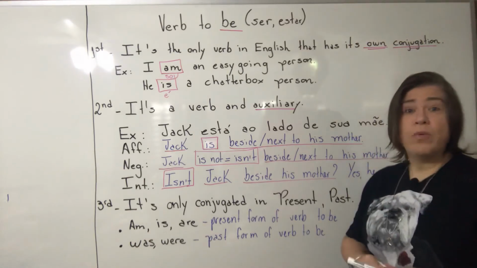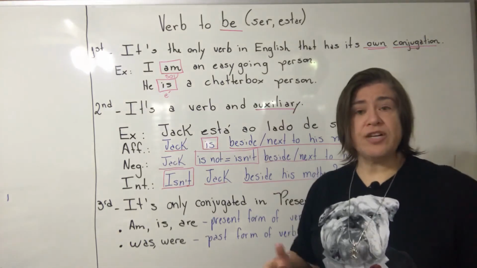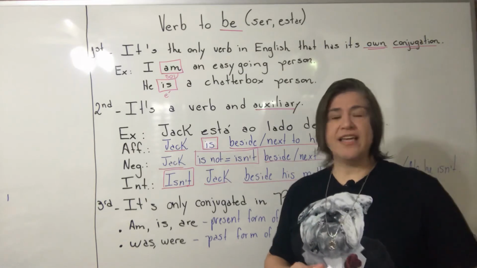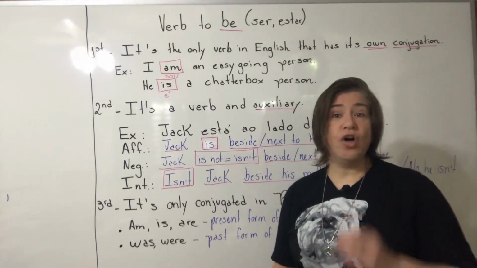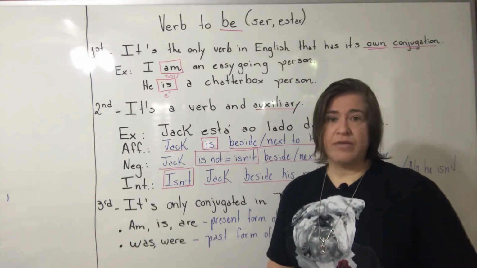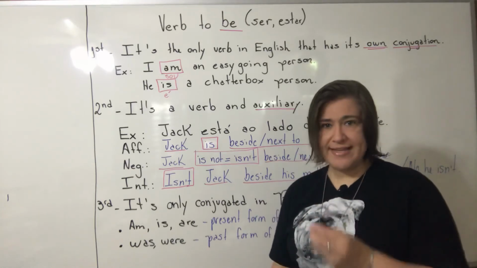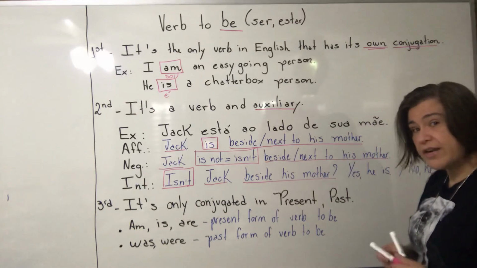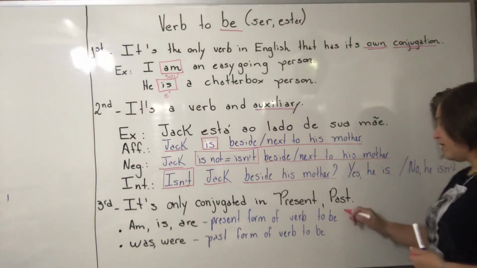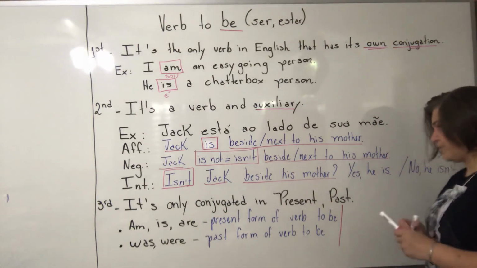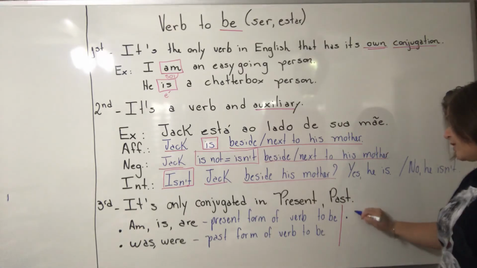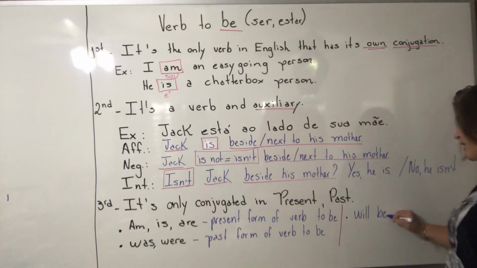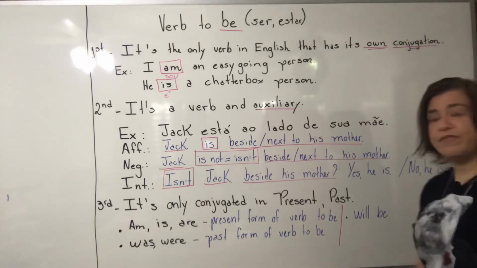Okay? And students ask me, teacher, and verb to be in future? I have a surprise. In future, it's only a verb. Okay, remember to be. To be is ser, estar. So when you want future, I have a big surprise, students. Pay attention. When you want future, you are going to say will be. This is the verb to be in future, students.